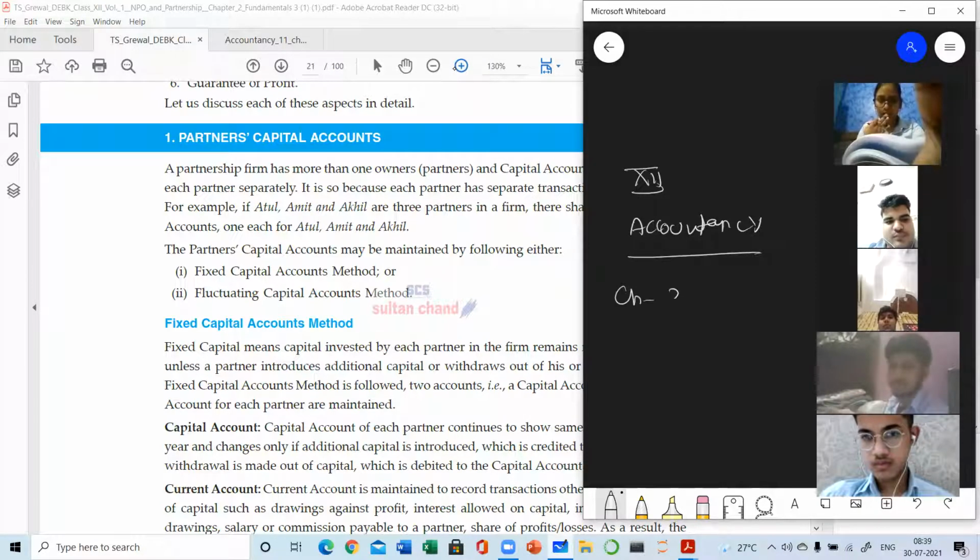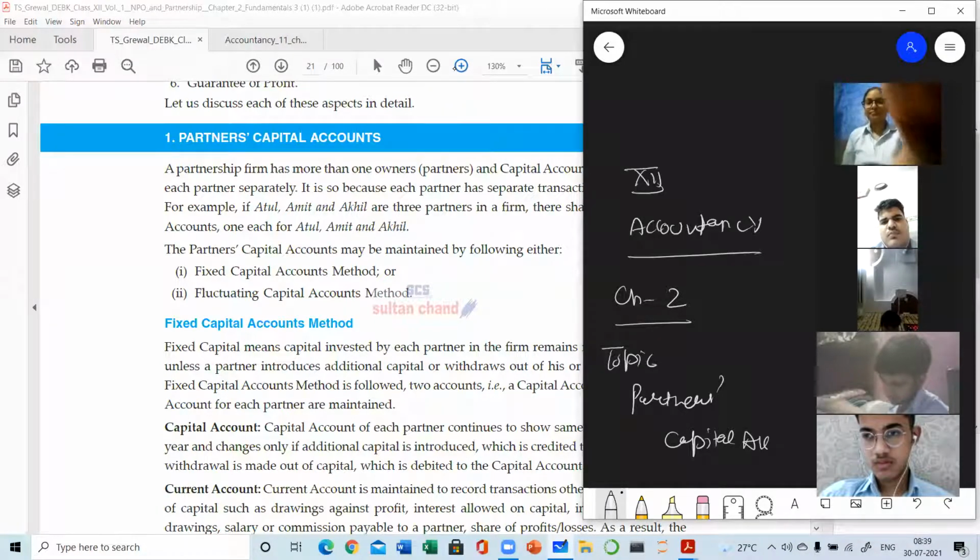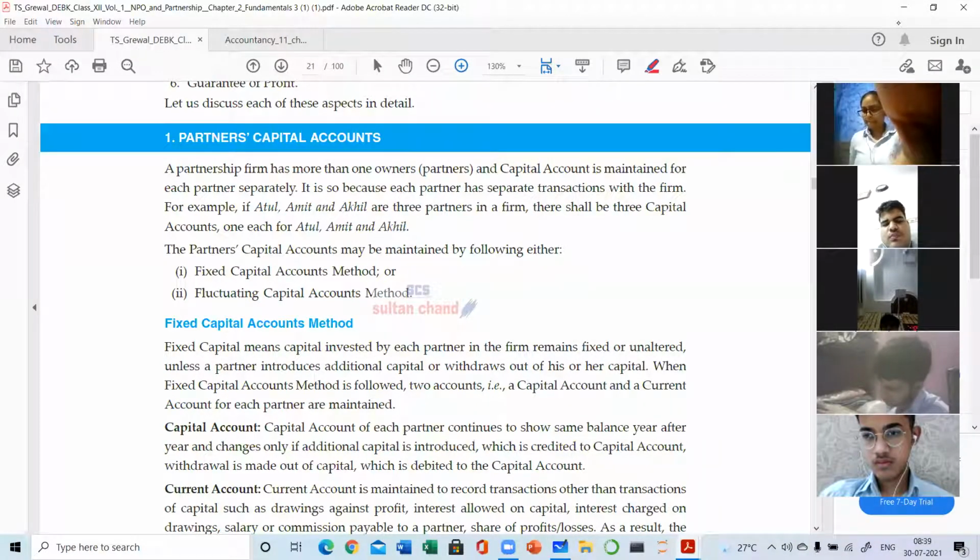Chapter 2, fundamentals of partnership, and the topic is partners' capital account. This is really a very important topic, and the whole of the partnership book is dependent on it.